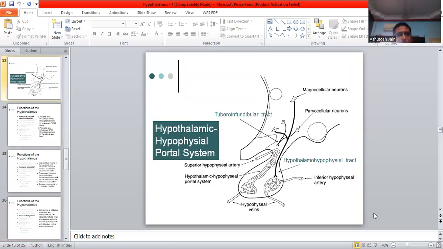Now, coming on to the very important topic, that is the hypothalamic hypophyseal portal system. We can see the magnocellular neurons from the top, parvocellular neurons, then the infundibular tract, hypothalamo-hypophyseal tract, which is shown in the bolder lines, inferior hypophyseal artery, hypophyseal veins, hypothalamo-hypophyseal portal system, superior hypophyseal artery.